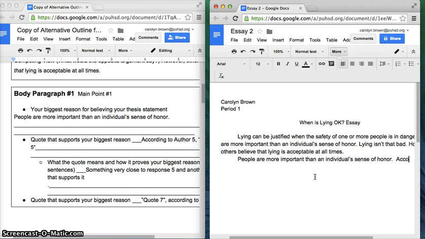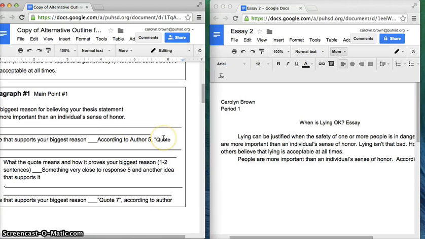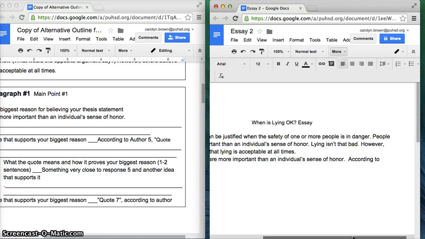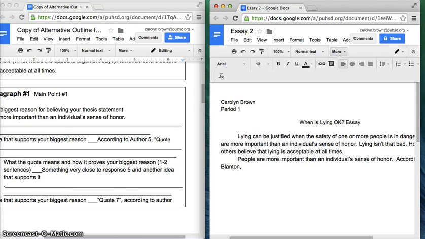Then you're going to write "according to," and then whoever it is. In my outline, I used what we call dummy authors and dummy quotes. I'm going to make up some stuff here, okay? According to Blanton, then you're going to put in your quote.